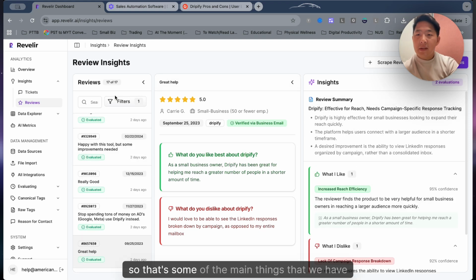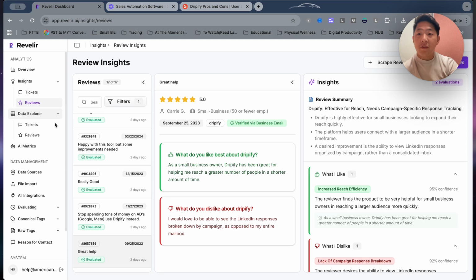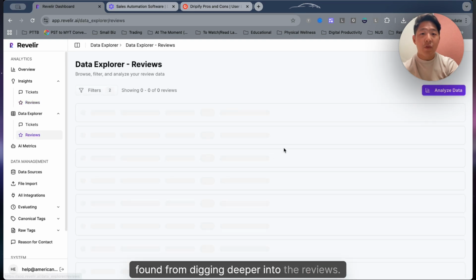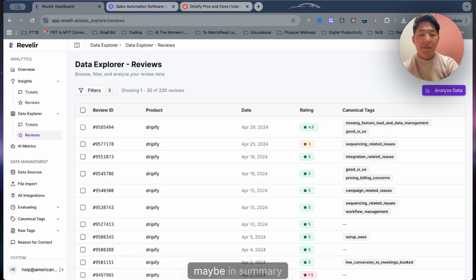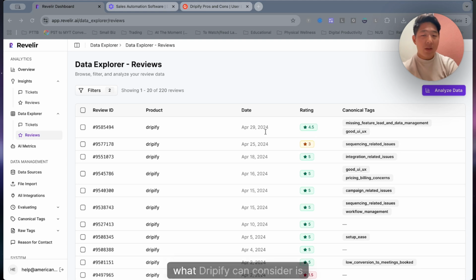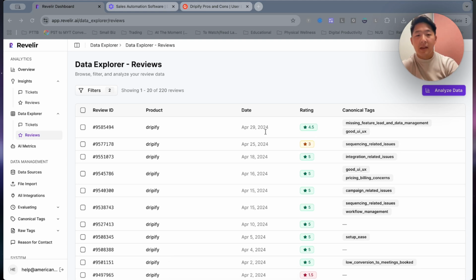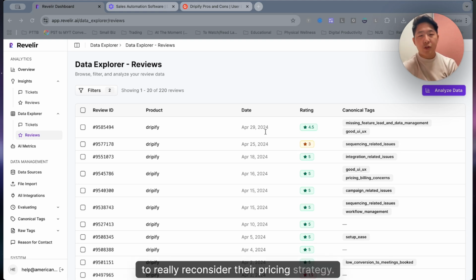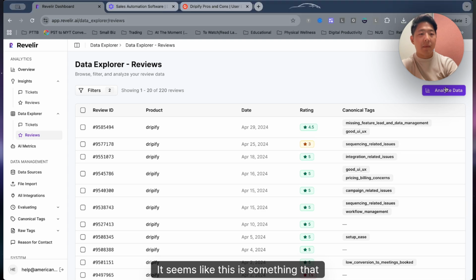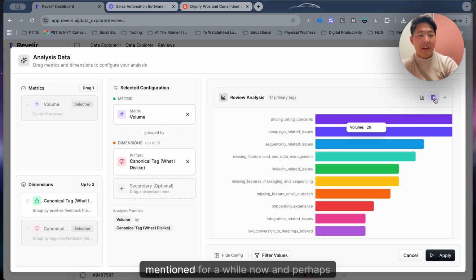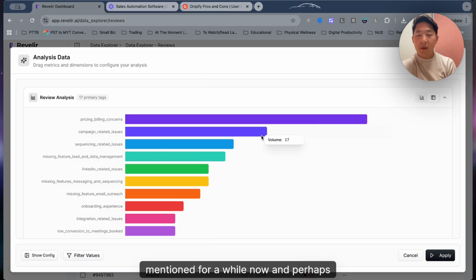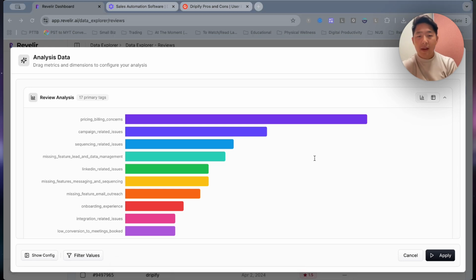Yep, so that's some of the main things that we have found from digging deeper into the reviews. Well, maybe in summary, what Dripify can consider is to really reconsider their pricing strategy. It seems like this is something that people have mentioned for a while now, and perhaps reconsidering their pricing strategy can increase their overall revenues.